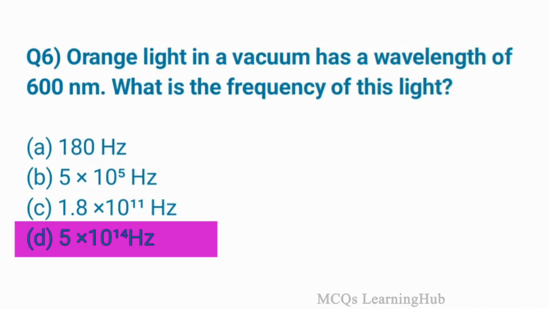Orange light in a vacuum has a wavelength of 600 nanometer. What is the frequency of the light? Option D. 5 multiplied by 10 power 14 Hz.